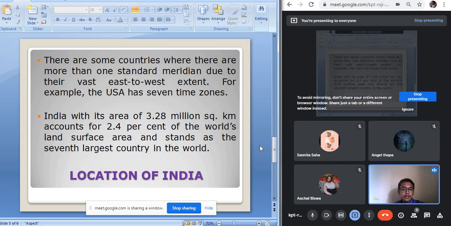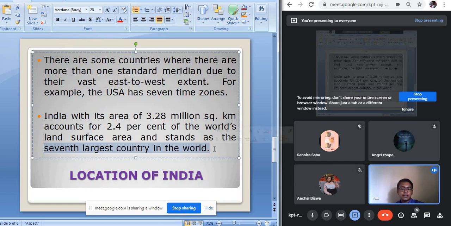With this 3.28 million square kilometer, India ranks 7th. India holds the 7th position in the world in terms of its size. So India is the 7th largest country in the world in terms of its size.